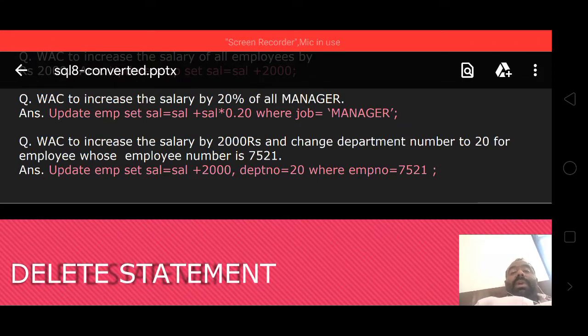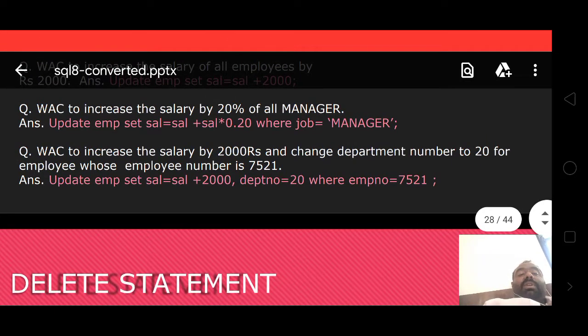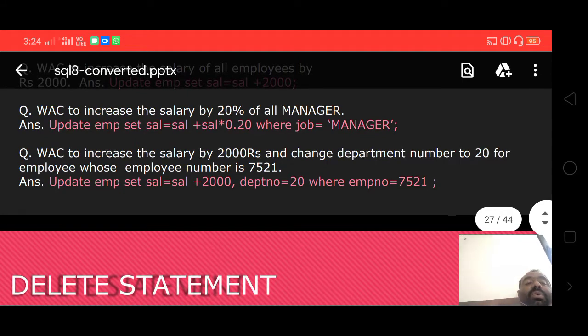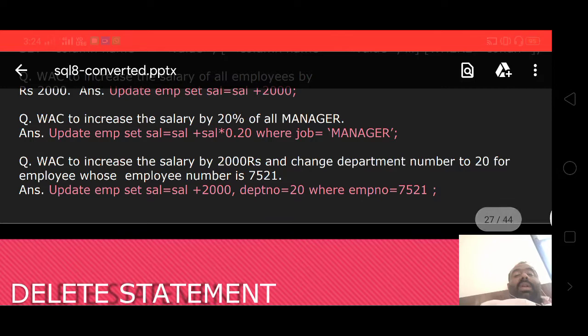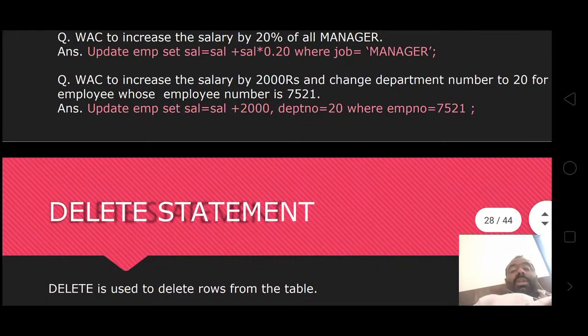Update EMP, set salary equal to salary plus 2000, department number 20, where EMP number equals 7521. You want to update only employee number 7521, that person only.